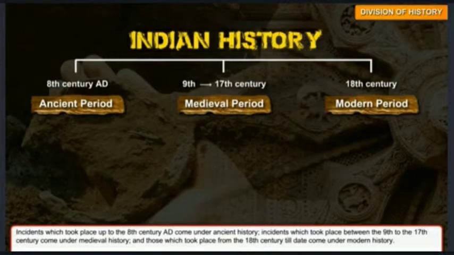So by seeing the picture only you can understand very clearly which period is called ancient period, which is called medieval and which is called modern, isn't it children?